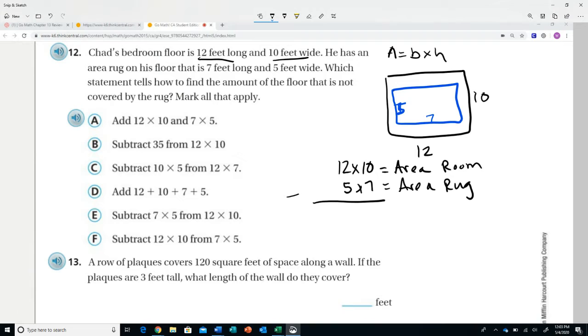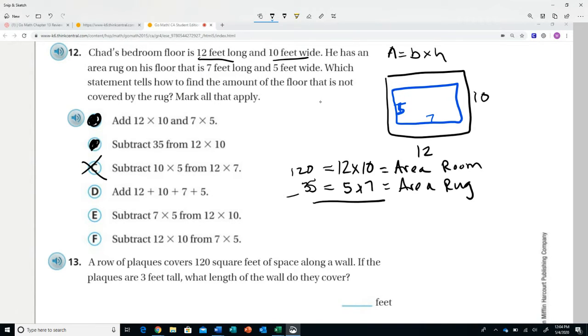Which statements tell how to find the amount of the floor that is not covered by the rug? Mark all that apply. Well, 12 times 10 and 7 times 5. That is a correct choice. We definitely did that. Subtract 35 from 12 times 10. Eventually, that will also be correct because this will be 120 and this will be 35. So yes. Subtract 10 times 5 from 12 times 7. That's going to be a no.